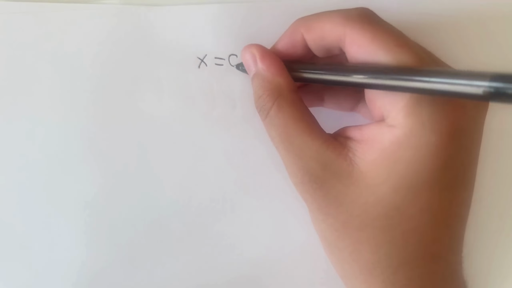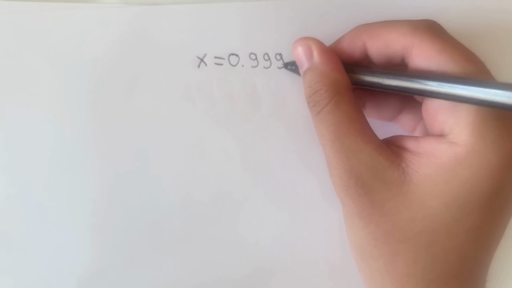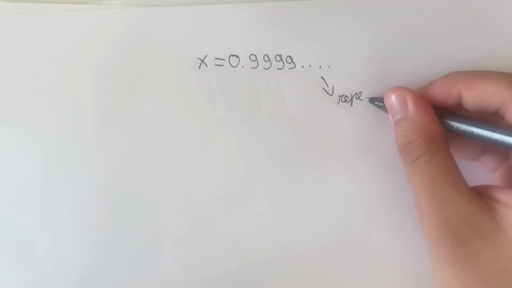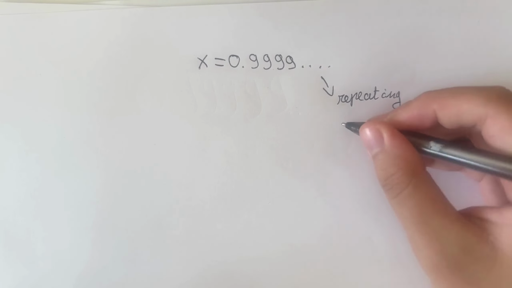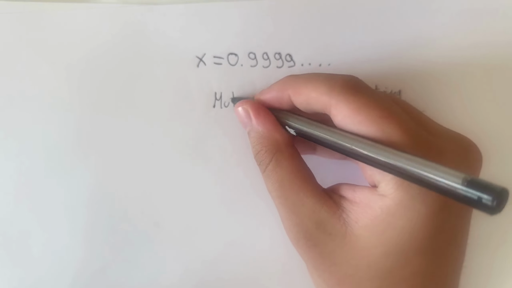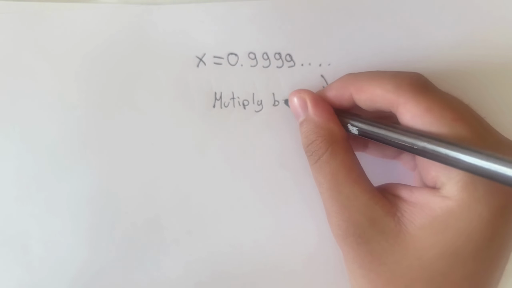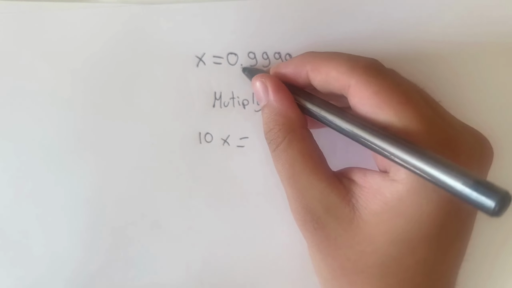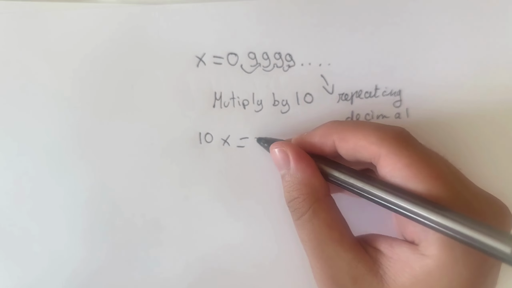So the first thing we're going to do is a simple algebra trick. Let's start by defining x to be equal to 0.999 repeating, where the little dots that are drawn right here are simply repeating decimals. Then the next step is going to be to multiply both sides by 10. x times 10 is 10x. 0.999 times 10 simply shifts all the digits one place to the left.